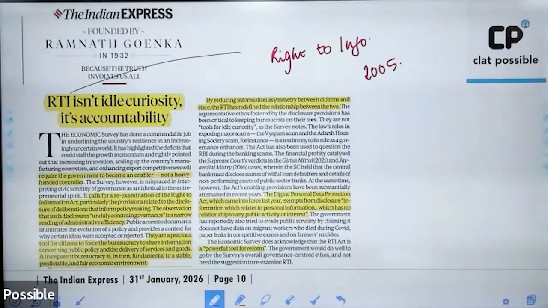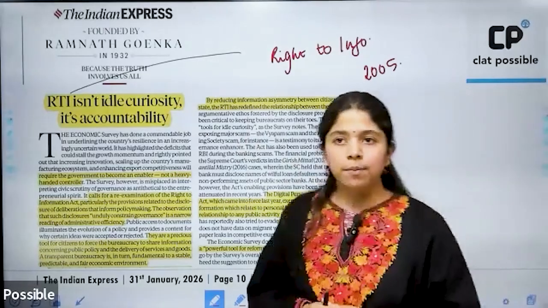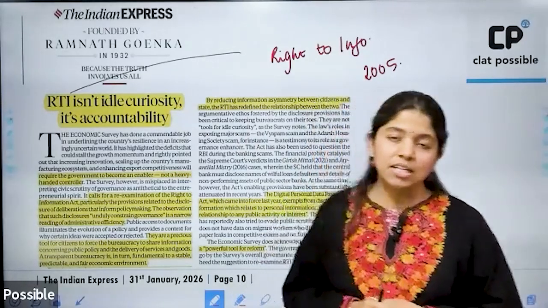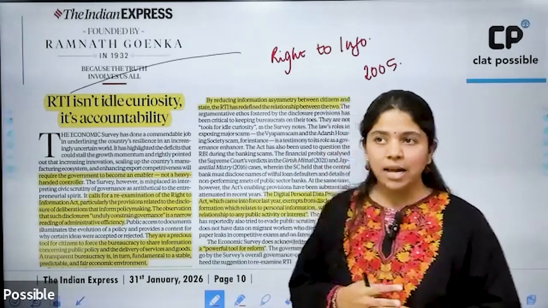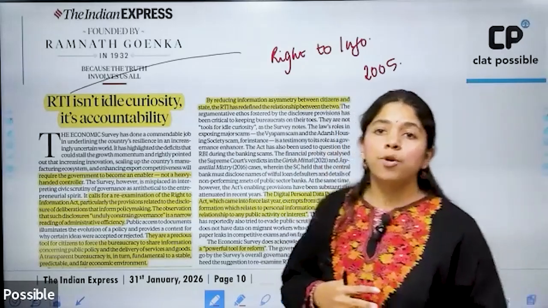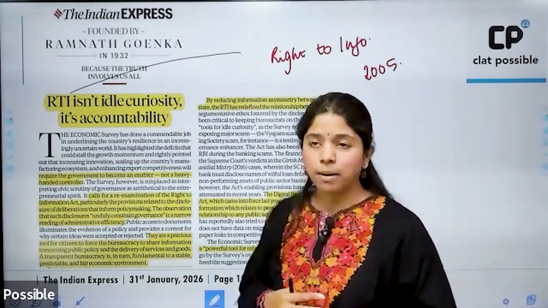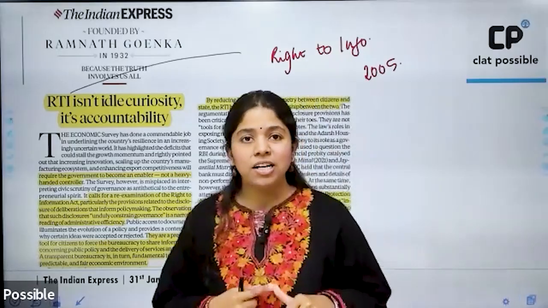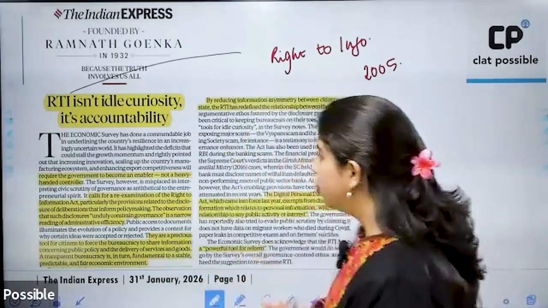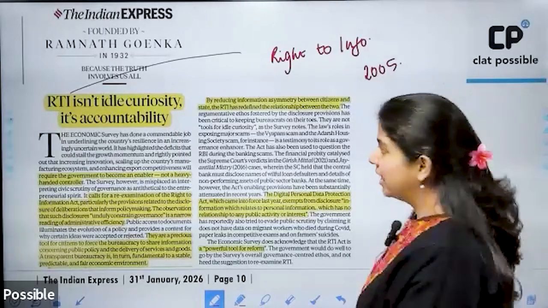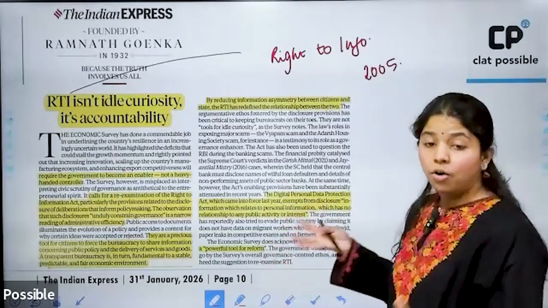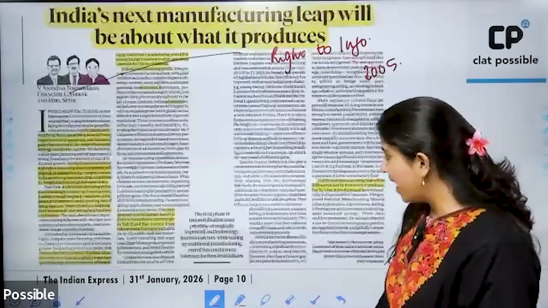So, the right to information also resulted in the establishment of the Information Commission at the center as well as the Information Commissions in states. And it is these Information Commissions which are liable to provide information to the general public to make the government functioning more accountable as well as more transparent. All right. Okay, so this gives us an insight into how effective the Right to Information Act actually is.